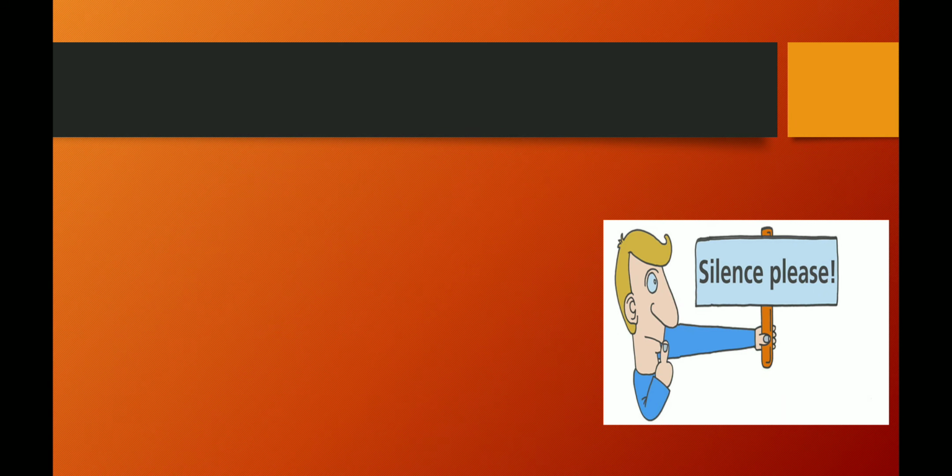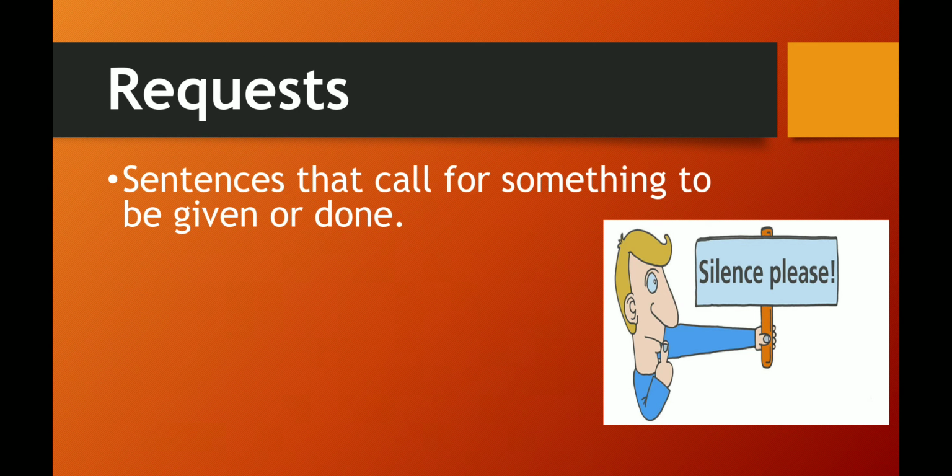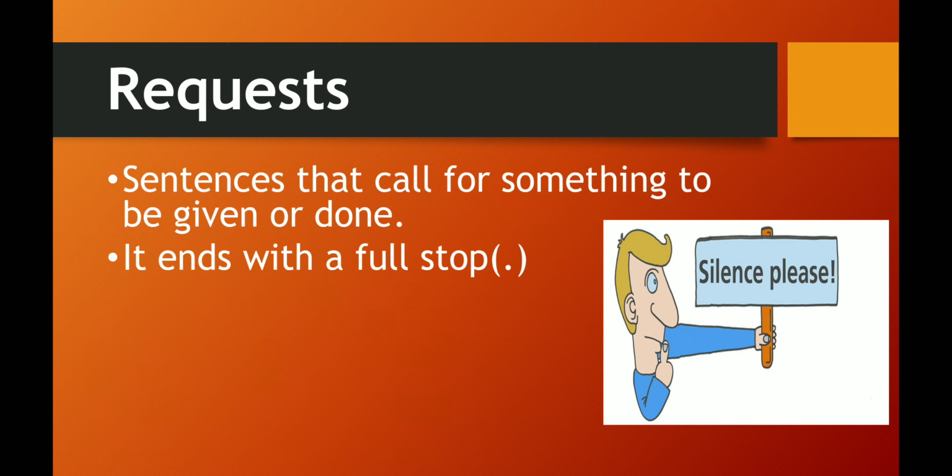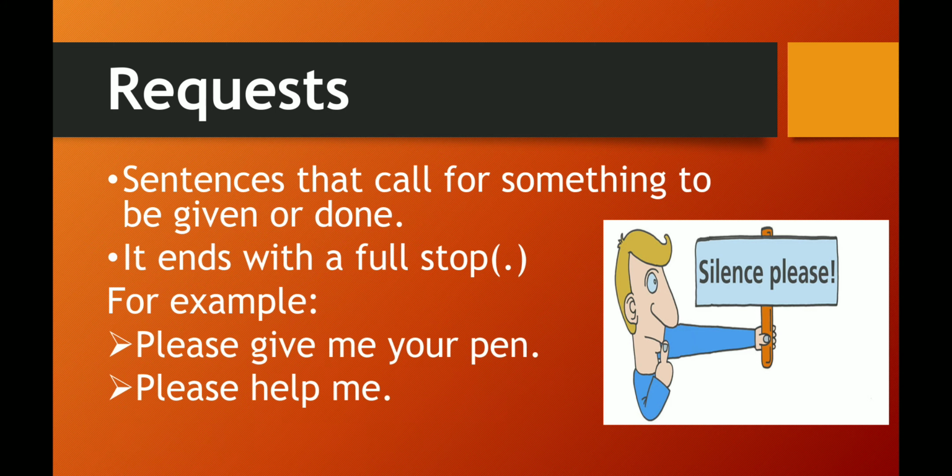Next type of sentence is requests. Sentences that call for something to be given or done are called request sentences. In these types of sentences, the request is made for some work to be given or done. It ends with a full stop. For example, please give me a pen. Please help me. In the given sentences, the word please is used, which shows that we are making a request to someone.